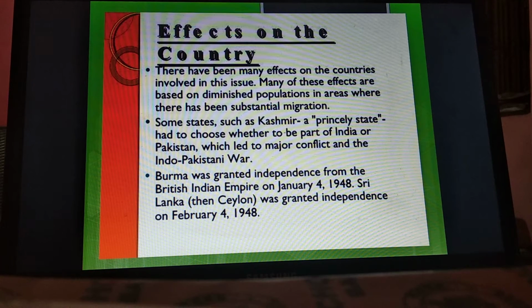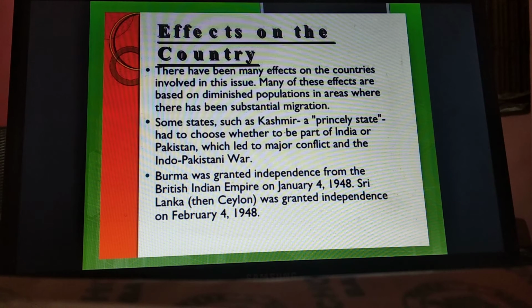The effects on the country now. There have been many effects on the countries involved in this issue. Many of these effects are based on diminished populations in areas where there has been substantial migration.